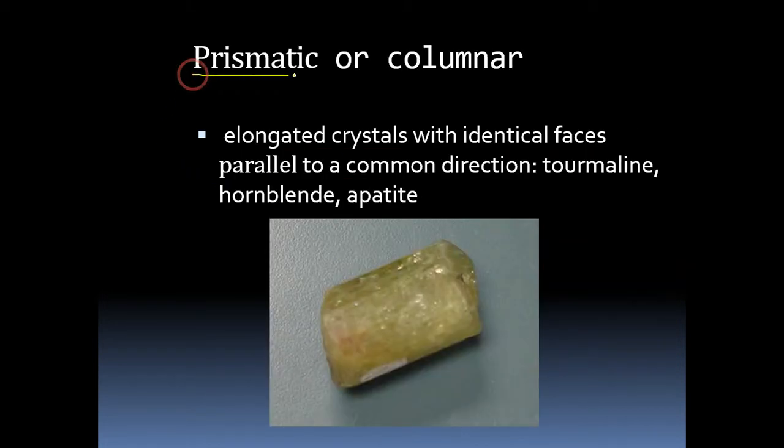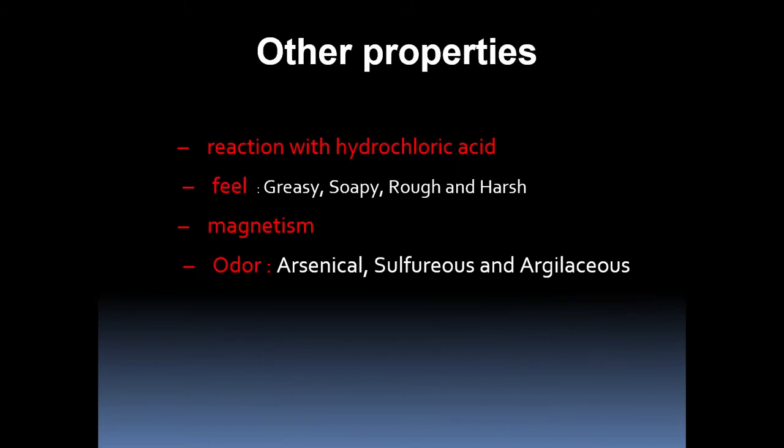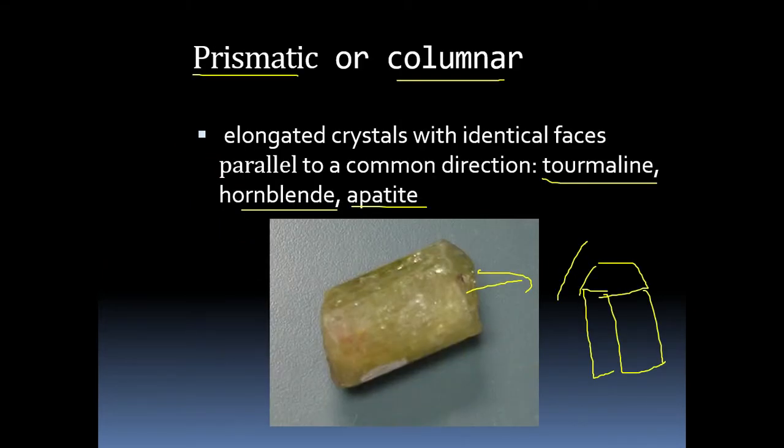Then the next one is prismatic or columnar. This looks like a column. The minerals will be arranged the same way, like columns, so that is nothing but columnar form. Example, tourmaline, hornblende, apatite, and sometimes quartz also is shown by a prismatic or columnar form. I hope you understood the habits or forms of mineral.